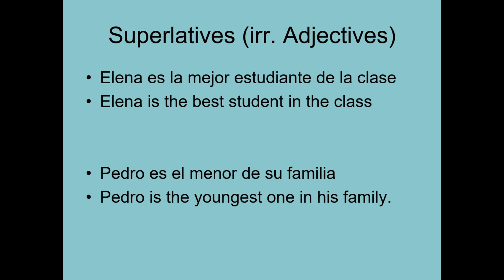Elena es la mejor estudiante de la clase. Elena is the best student in class. Pedro es el menor de su familia. Pedro is the youngest one in his family. Okay, I didn't put the noun there, but I'm still referring to a noun, and because it's Pedro, it's going to be singular masculine. Okay, youngest child maybe.